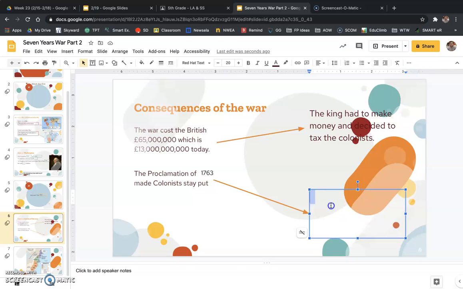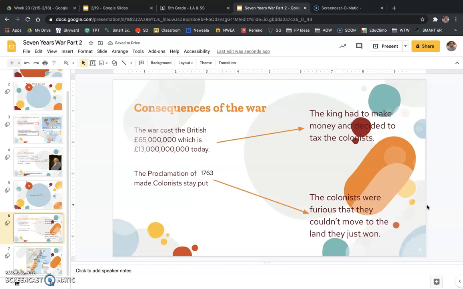So what that meant is colonists were furious that they couldn't move to the land they just won. They were fighting over this land against the French, and they won, and they said, yes, we did it, we got this land. And the king says, yes, congratulations, but you can't move there. Sorry. So the people that lived in the colonies at this point were mad about two things: first, the king raising a lot of taxes on them, and second, that they couldn't even move to the place they wanted to move.